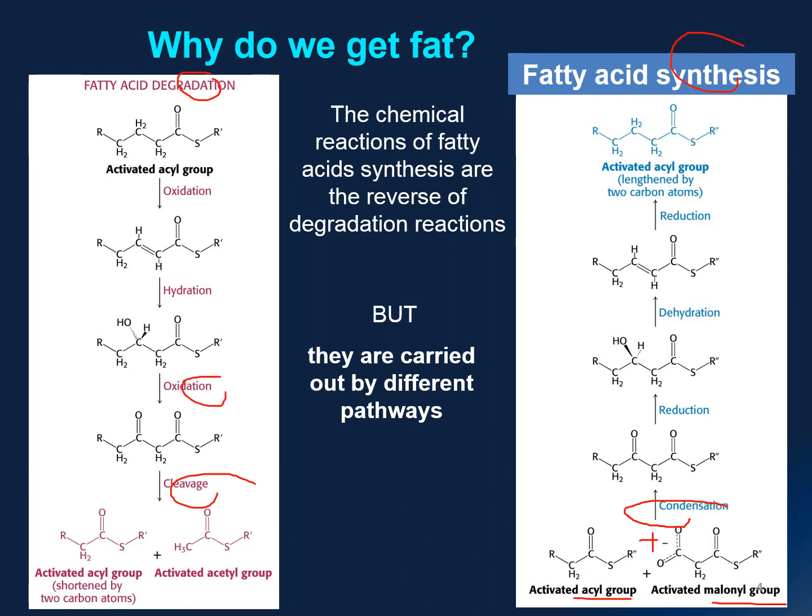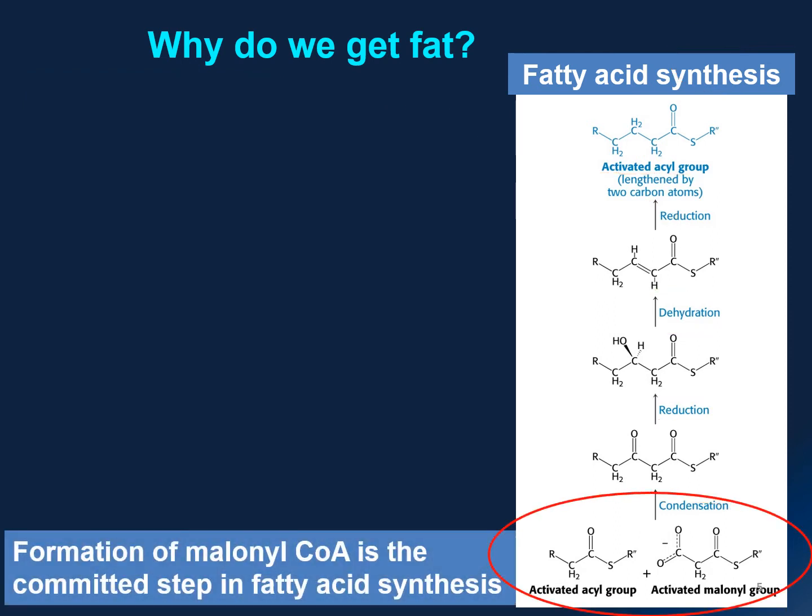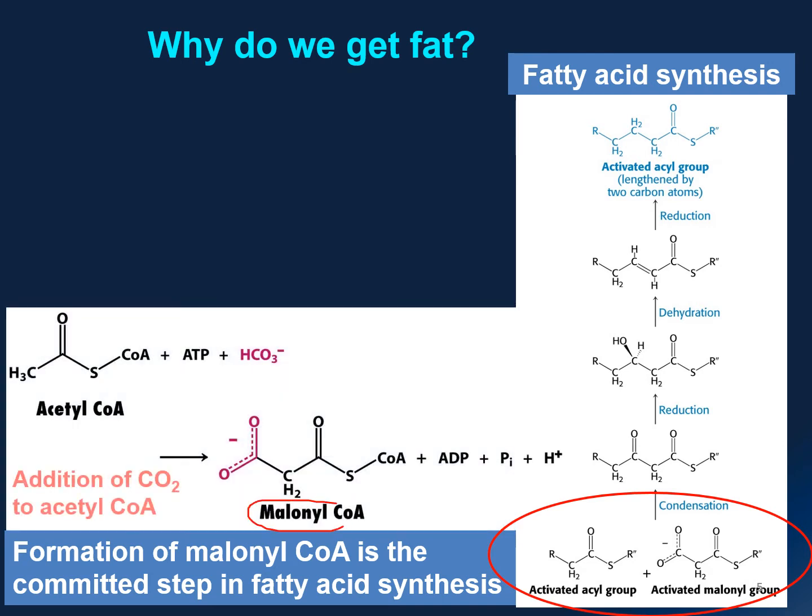Then instead of oxidation, we have reduction followed by dehydration instead of hydration, and again a reduction instead of oxidation. And finally, you will get the production of an activated acyl group. But before fatty acid synthesis can happen, we need to form the malonyl coenzyme A from the acetyl coenzyme A. So this is a committed step to start fatty acid synthesis. And it's done by the addition of a carbon dioxide in the form of a bicarbonate ion. So when you have both the activated fatty acid and the activated malonyl group, fatty acid synthesis can begin.